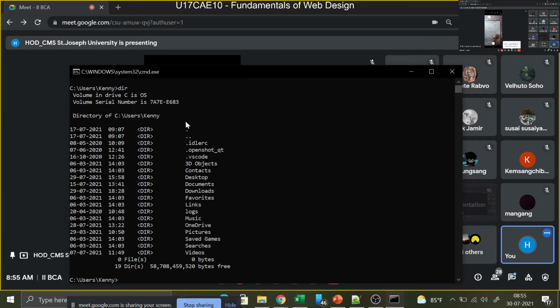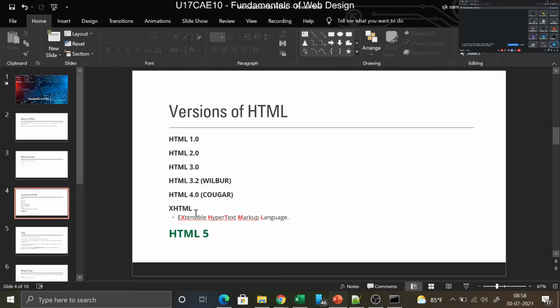So there are a couple of versions of HTML, starting with HTML 1.0, 2.0, 3.0, 3.24. Then you have XHTML, which is called Extensible Hypertext Markup Language, which is also outdated. Hence we are going with HTML5. In the syllabus you can see there's XHTML, but I'm not going to teach you XHTML as it is an outdated one. The current one is HTML5.